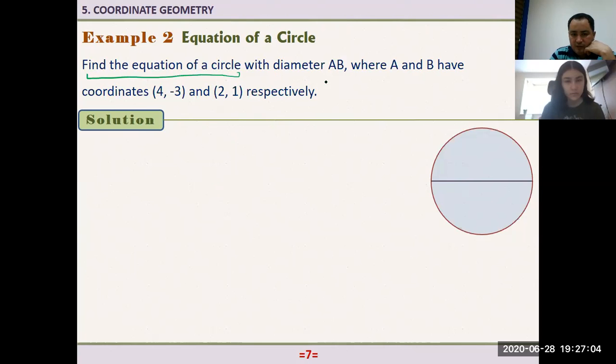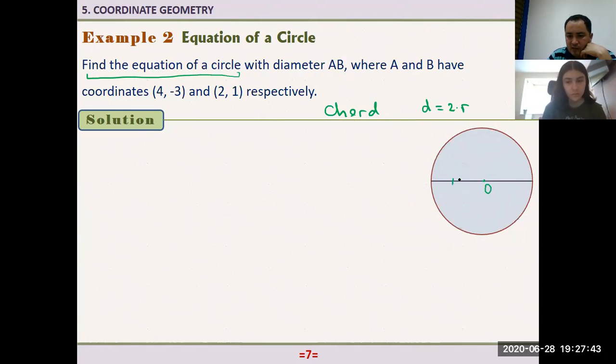It says with diameter. What is the diameter? It's the longest chord of a circle. And what is a chord? It is a line segment that joins any two different points of the circle. If you draw another one here as a chord, another one here, among these the longest one is called the diameter. Simply, diameter is 2 radii. We know the diameter is, let's say D, 2 times the radius. Why? Because the diameter passes through the center of the circle. Let's say the center is O.